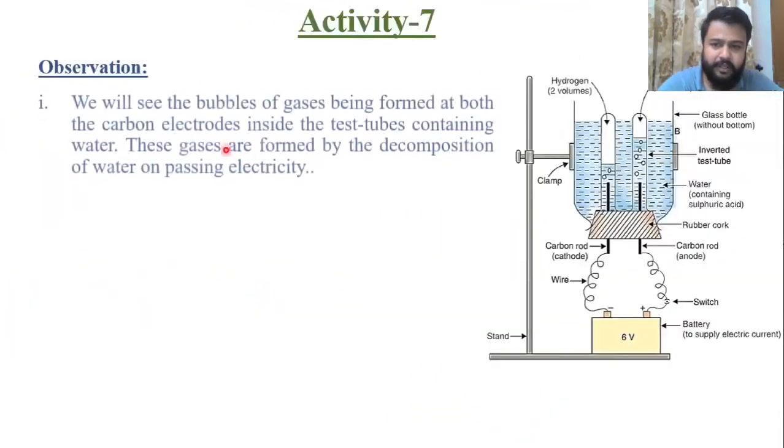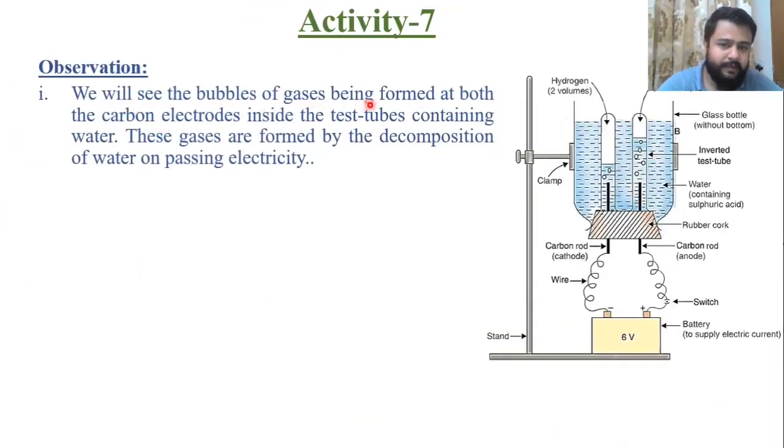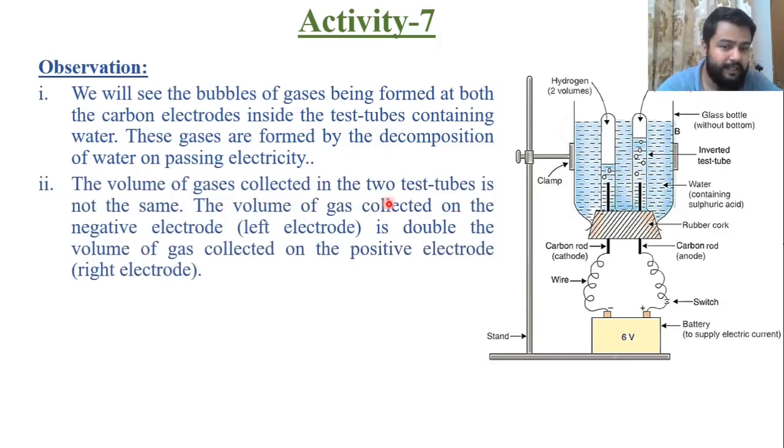Observation, we will see the bubbles of gases being formed at both the test tubes or carbon electrodes inside the test tube containing water, and these gases are formed by the decomposition of water on passing the electricity. The volume of gas collected in the test tube is not the same. In one test tube it is half and the other one will be double.